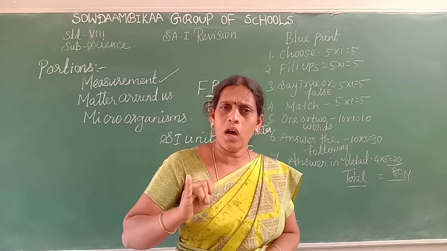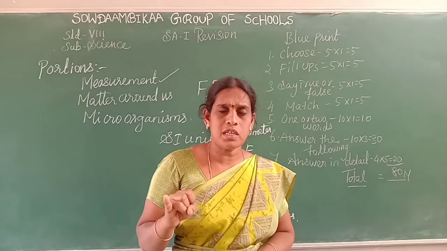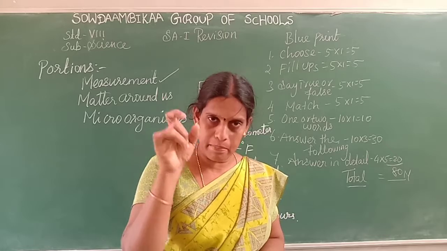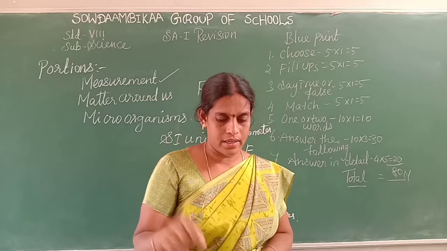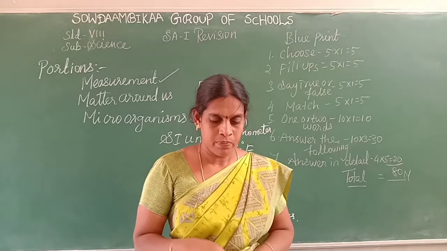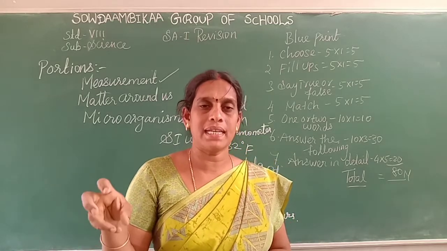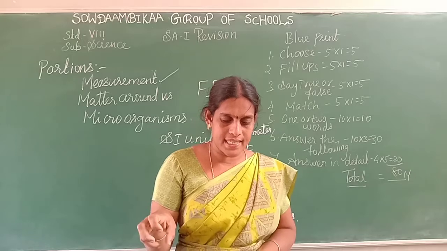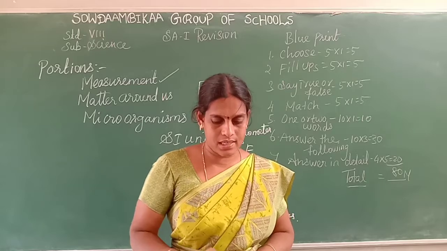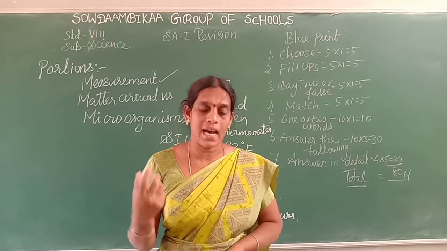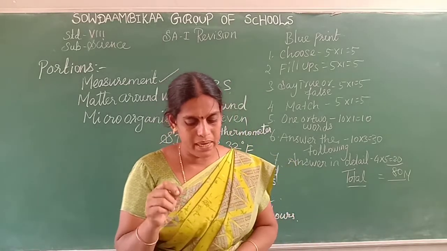Hardness. Most of the metals are hard. Exceptions: sodium and potassium are metals, but they are soft. Next, luster means shiny appearance. All the metals give a shiny appearance. Some exception cases are there. Calcium is dull in appearance. Next, density. All the metals have a high density. Sodium and potassium have low density. That is an exception case.